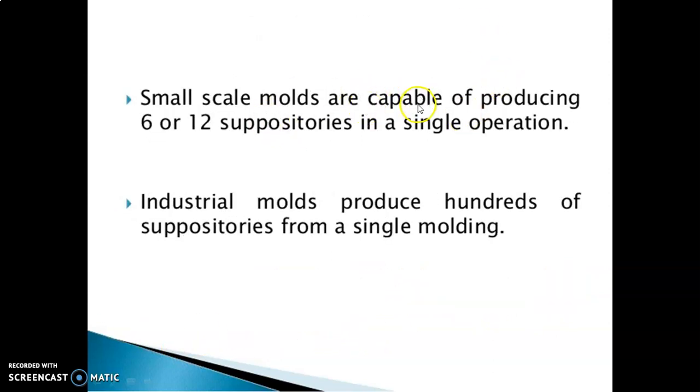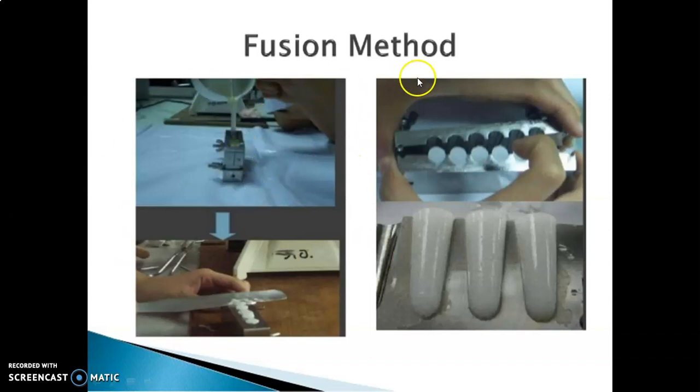Small-scale molds are capable of producing 6 or 12 suppositories in a single operation. Industrial molds produce hundreds of suppositories from a single molding. See the fusion method. In this diagram, the fusion method is done like this.